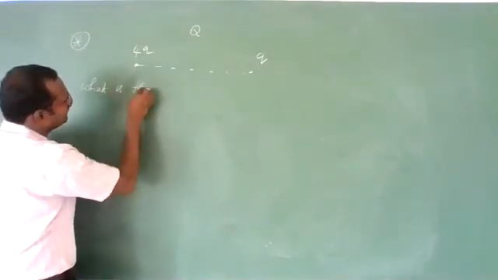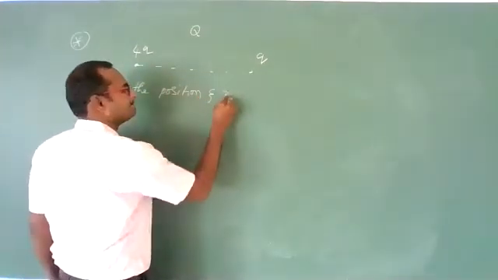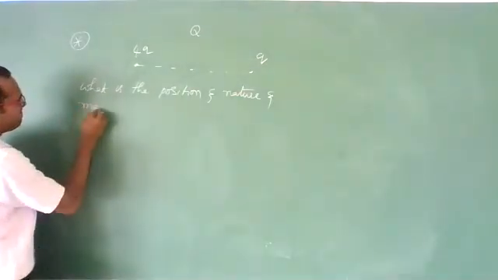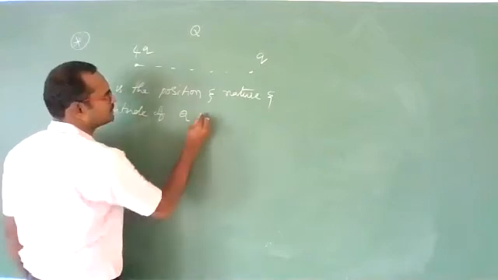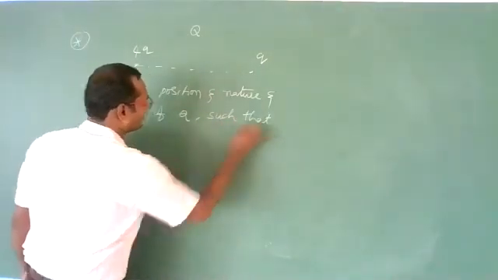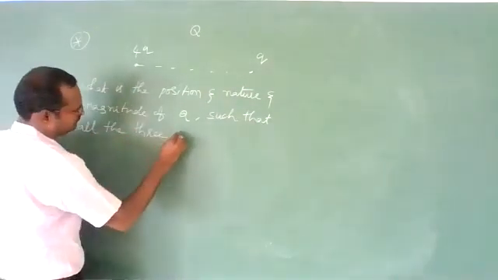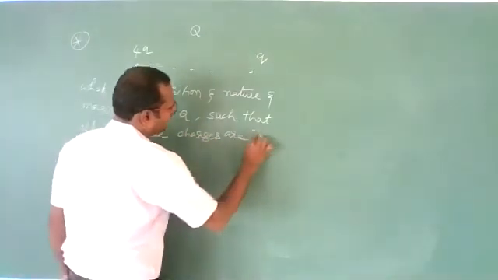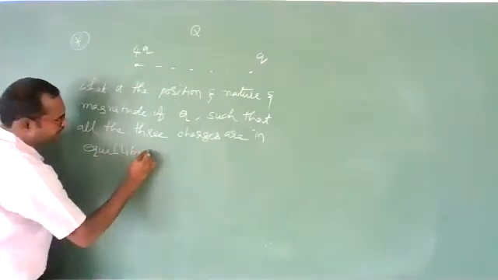What is the position, nature and magnitude of Q such that all three charges are in equilibrium condition?